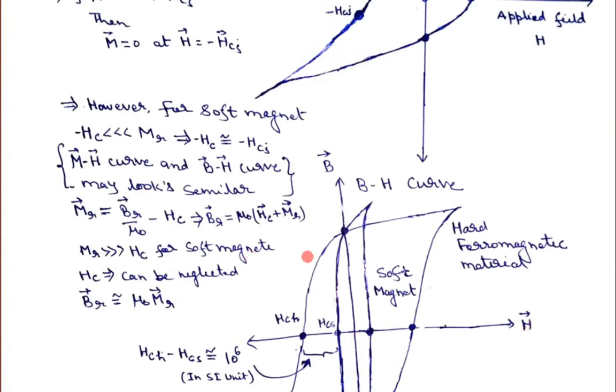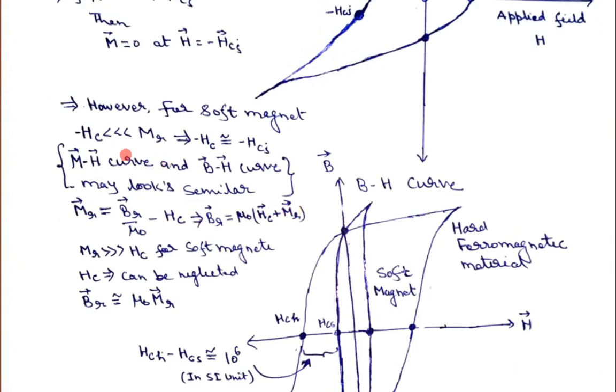So I have explained that when H is equal to 0, we have given the names MR and BR. So we have some remnant magnetization and retentivity, and some value of HC, as we have seen in the difference between the MH curve and the BH curve. So we can write the formula MR equal to BR upon mu 0 minus HC, or we can write BR is equal to mu 0 HC plus MR.